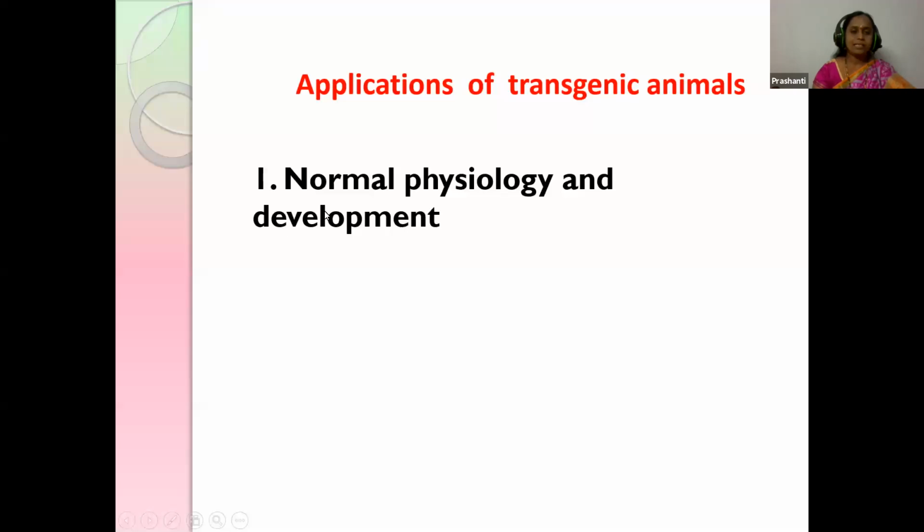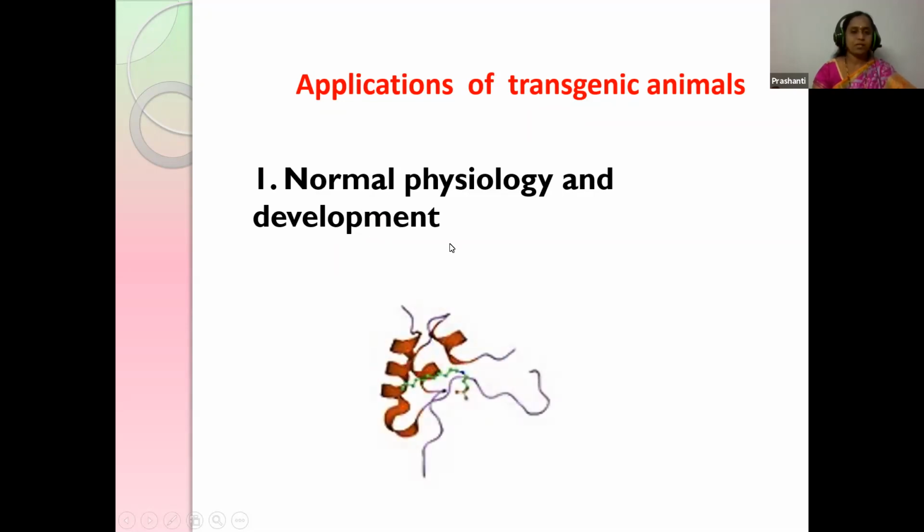So scientists have opted for animals to study normal physiology and development. Might be like the growth factors, to how much extent the growth has taken place in the human body. This is all studied by using transgenic animals, might be the cow or the mice.